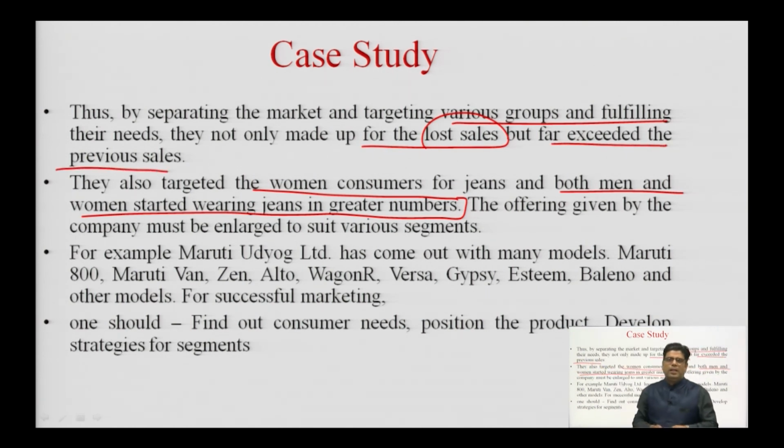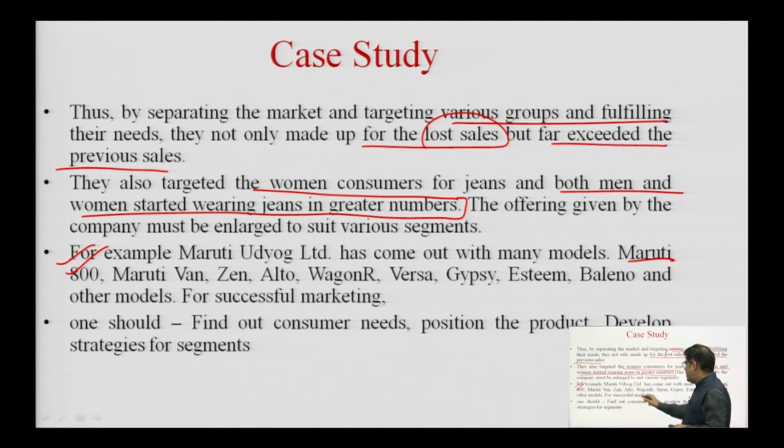So, we see that Levi's Strauss and Company was making a mistake by not differentiating the consumers and by not targeting the differentiated consumers, but as soon as it differentiated the consumers and started targeting different segments with different kinds of product, the sales automatically started happening and it recovered the losses as well as ran into profits. Now, in India, we see a similar example in case of Maruti Udyog Limited, which has got various brands.